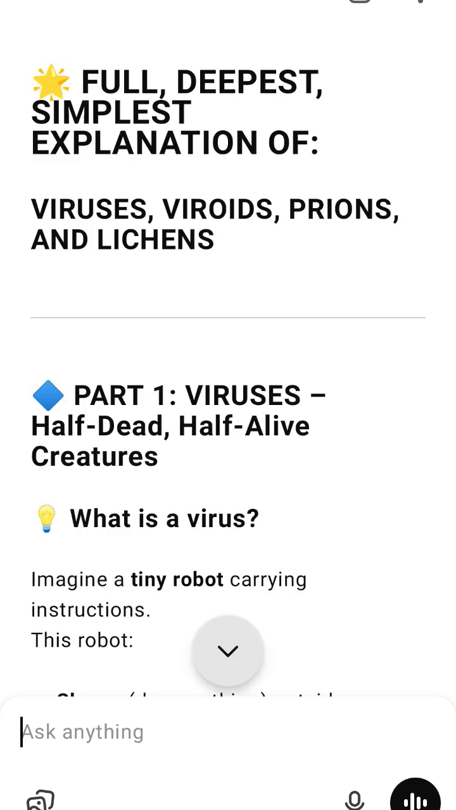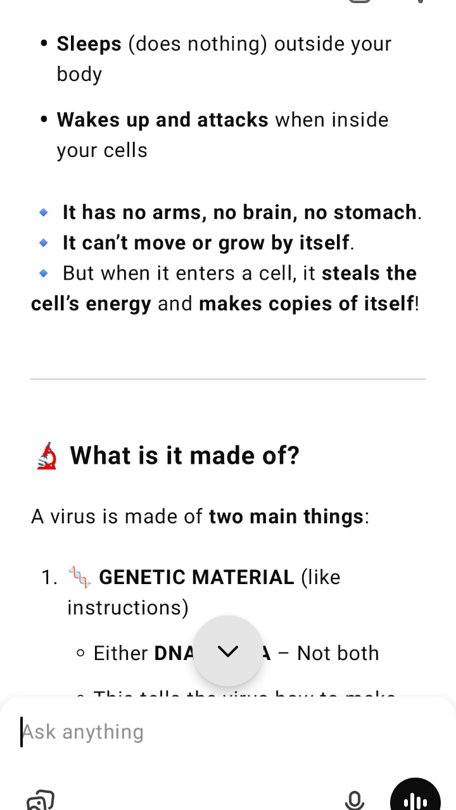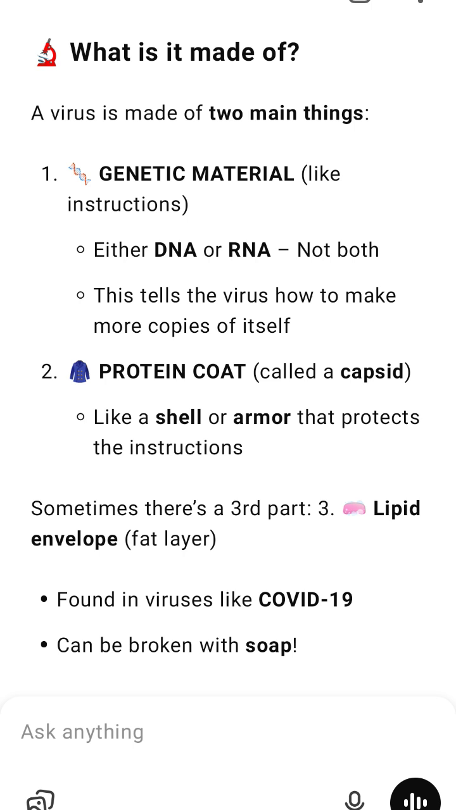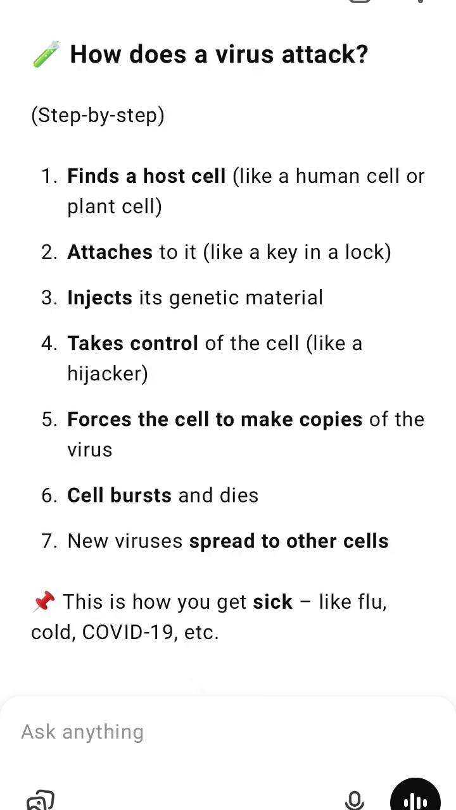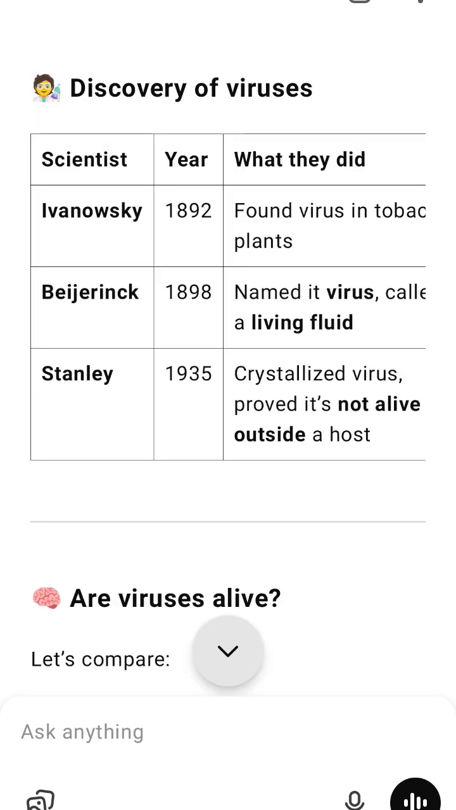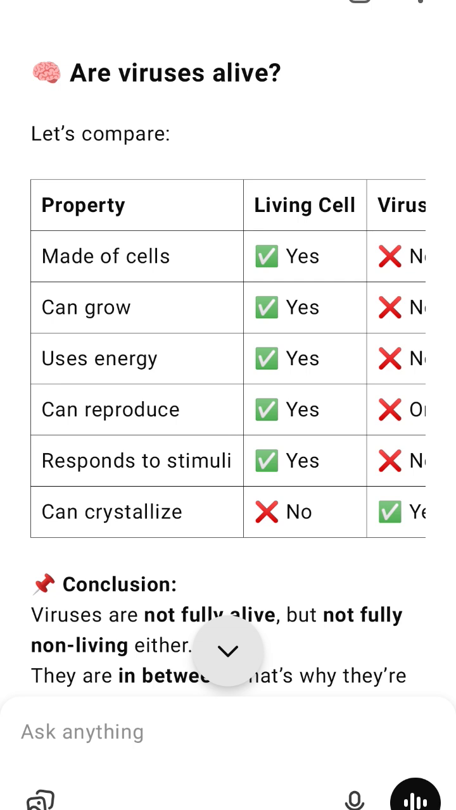Part 3. Prions, protein gone crazy. What is a prion? Imagine a badly folded protein. This bad protein enters the brain, touches normal proteins, makes them fold the wrong way, turns the brain into sponge-like holes, causes brain damage and death. What is it made of? Only protein, no DNA, no RNA, no cell, not alive. Who discovered prions? Stanley Prusiner in 1982. He won the Nobel Prize for this discovery. Examples of prion diseases: mad cow disease in cows, Creutzfeldt-Jakob disease in humans, scrapie in sheep.